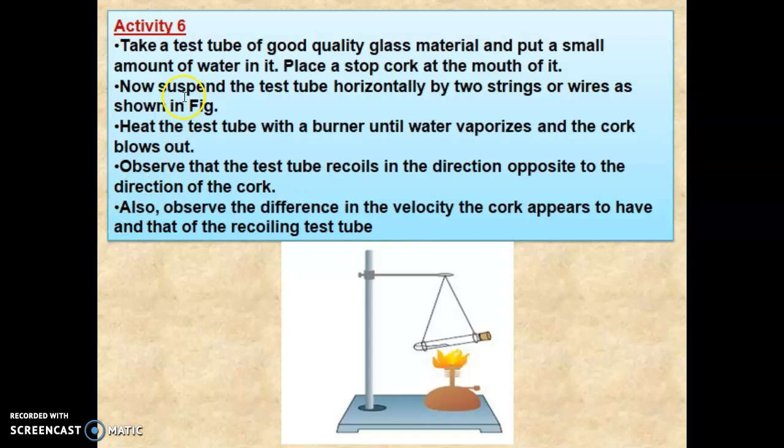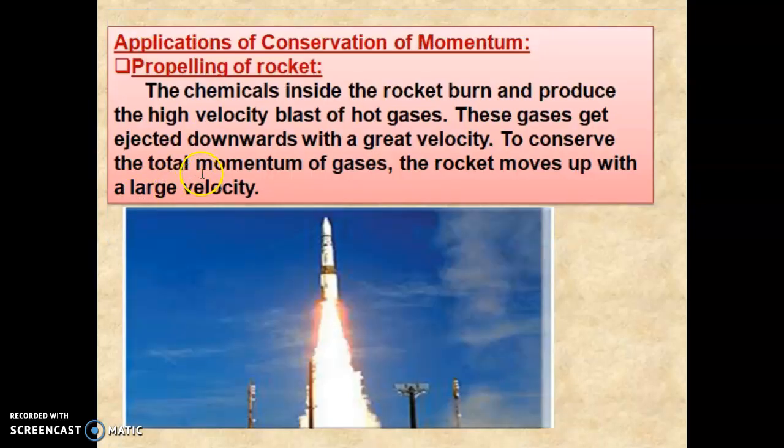Activity 6. Take a test tube of good quality glass and put a small amount of water in it and place a cork at the mouth of it. Now suspend the test tube horizontally by two strings or wires and heat the test tube with a burner until the water vaporizes and the cork blows out. Now observe that the test tube recoils in the direction opposite to the direction of the cork, and observe the difference between the velocity of the cork and that of the recoiling test tube. So both are different.